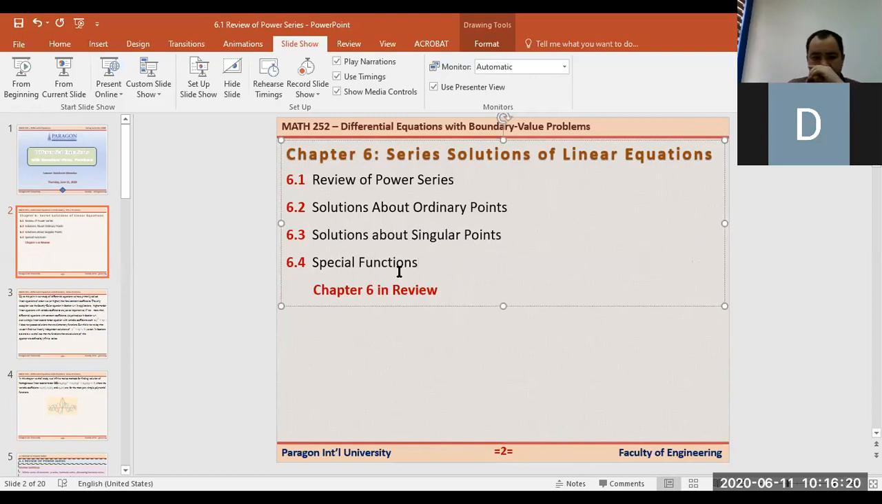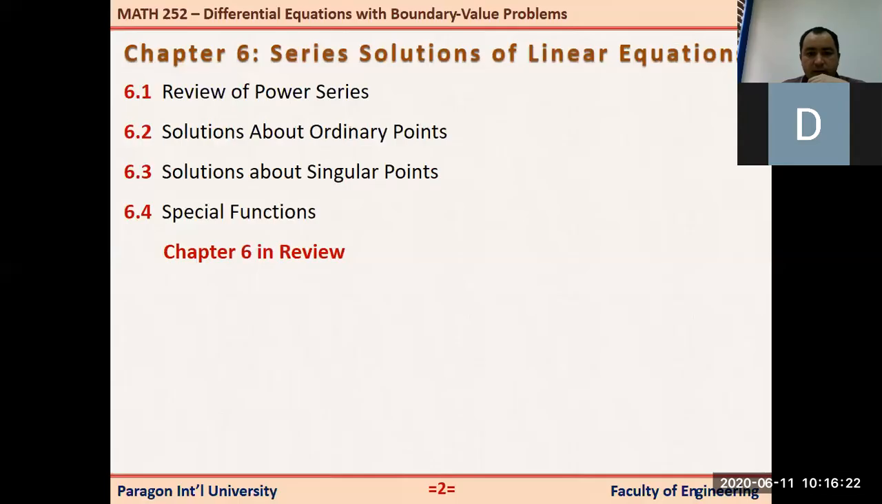Linear equations. Okay. I don't know why I made this mistake. Anyway, so here we have 4 subchapters. The first one is a review of power series.